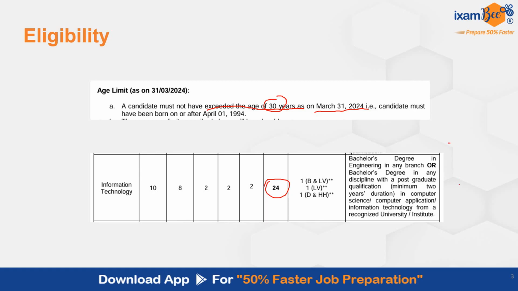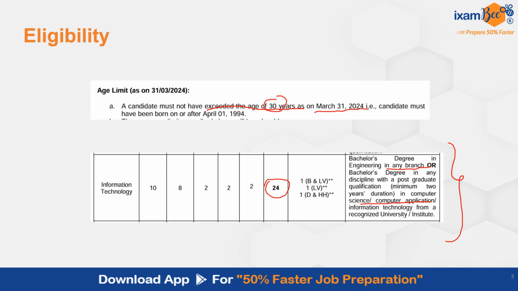This is the eligibility for education. Bachelor degree in engineering in any branch, or bachelor degree in any discipline with a 2 years postgraduate qualification in computer science, computer application, information technology from a recognized university. So if you are a BTech or you are MCA, MSc in computer science, information technology, you are eligible to appear for the SEBI IT exam.